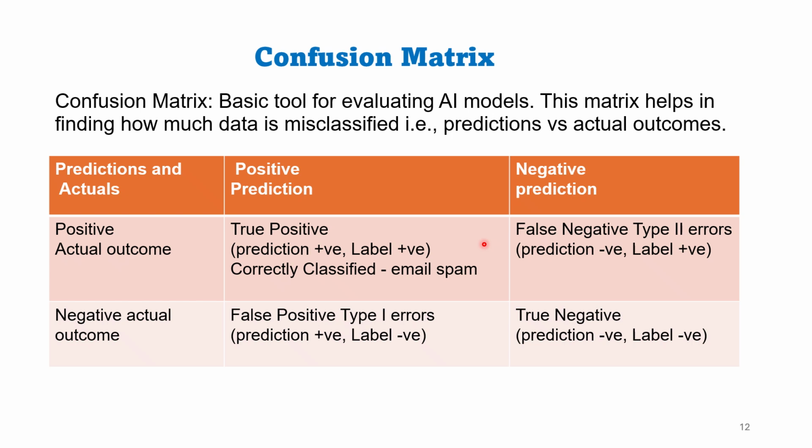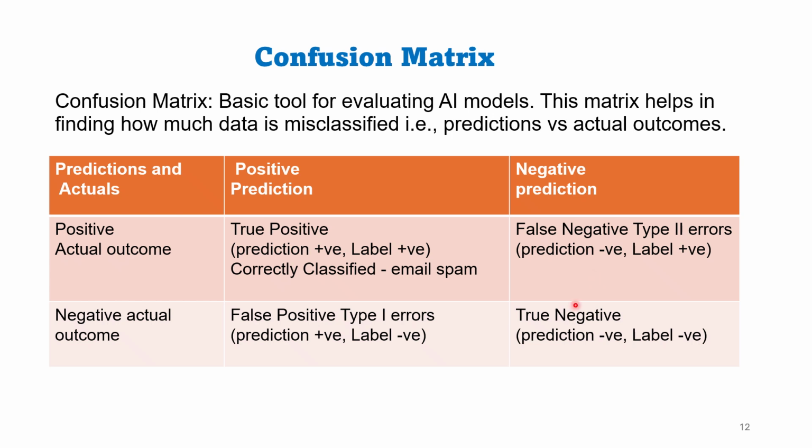Email is correctly classified as spam. First row, second column is false negative. In this case, label was positive, prediction was negative. This is also known as type 2 error. Predicting an email is spam when email is not actually spam.